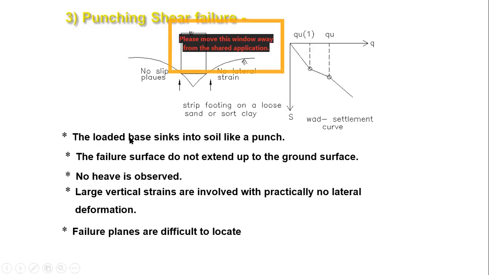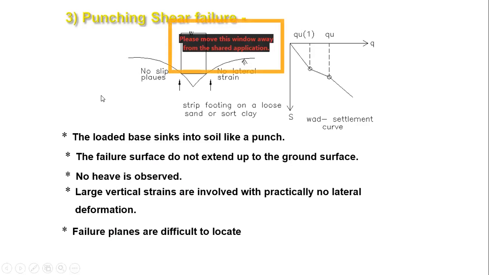The loaded base sinks into the soil like a punch. The failure surface does not extend up to the ground surface. If any failure surface is there, it is not going up to the ground. That means it is not extensive. No heave is observed. Large vertical strains are involved with practically no lateral deformation. Whatever deformation happens in the vertical direction, there is no lateral movement. And failure planes are difficult to locate because no clear-cut failure plane is developed.